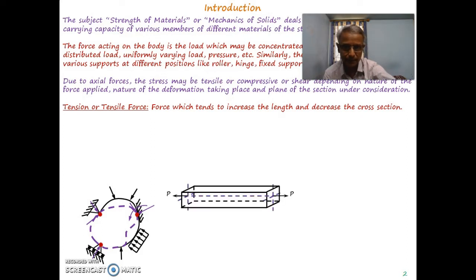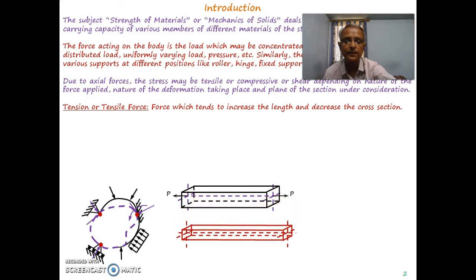If we go through this particular diagram, say this is the body of that particular structure, and along this longitudinal axis it is subjected to some external force P. Due to that force, compared to the length before application of this force, there is an increase in the length and a decrease in the cross section. So this is called tension.